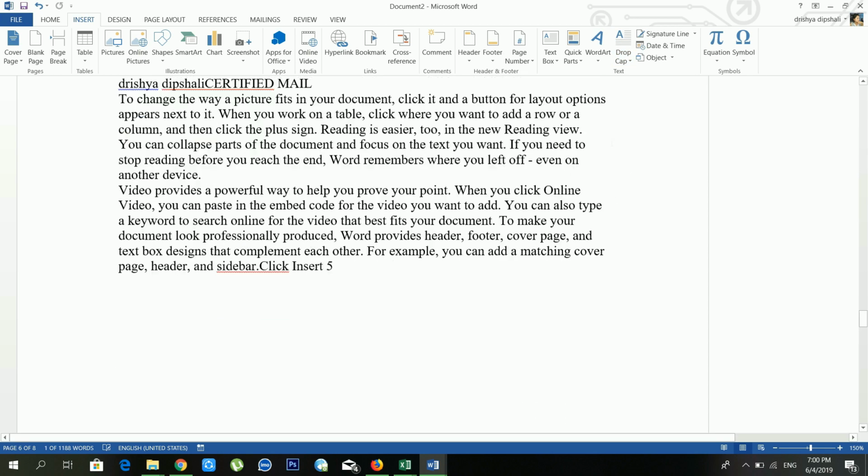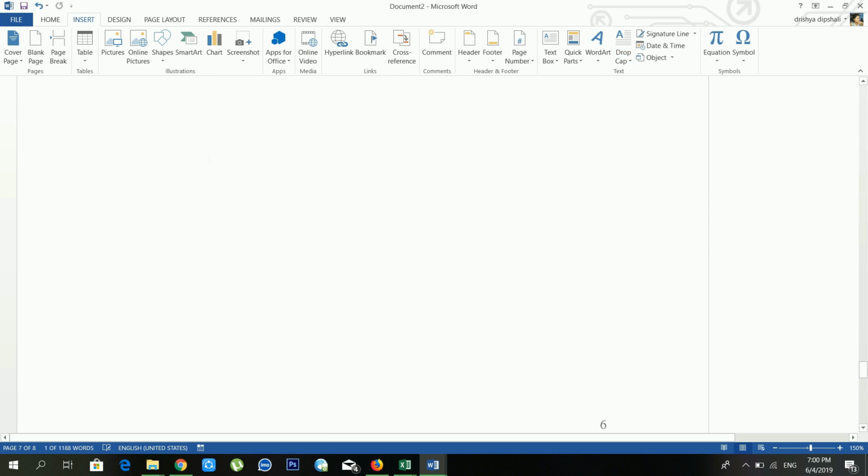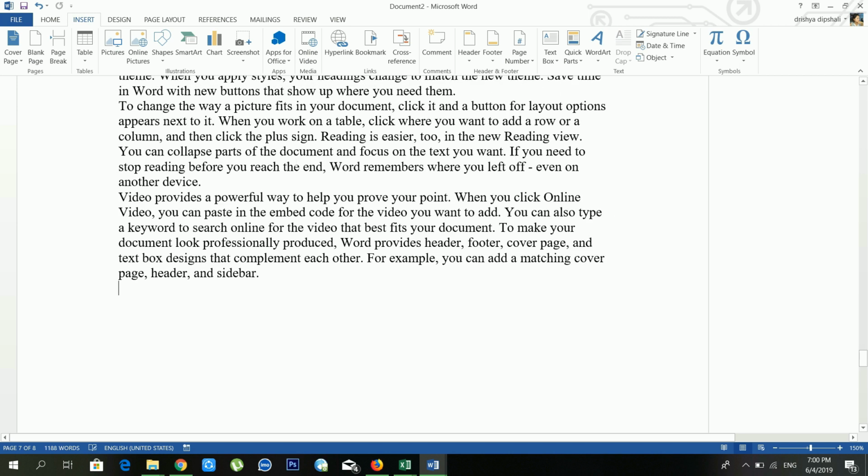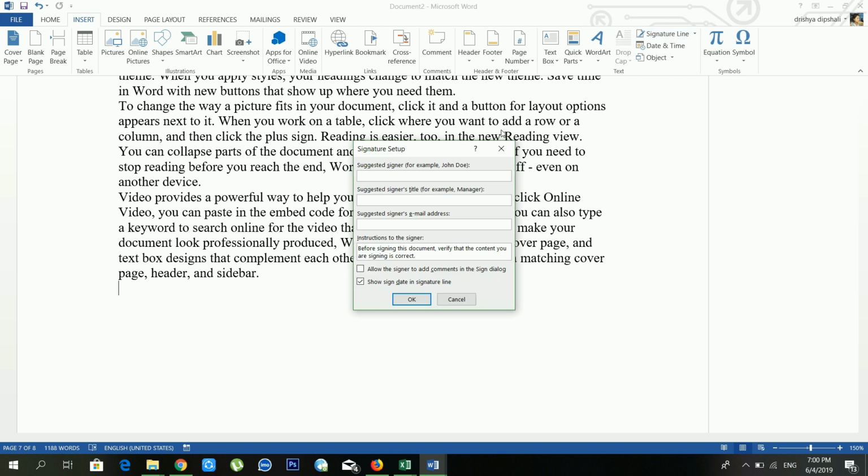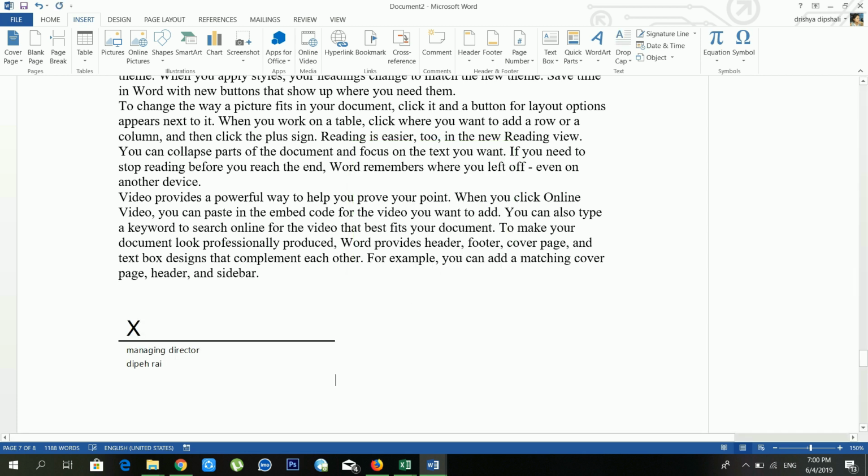Another is signature line. When you are typing a letter, or when you are typing an application, in that case you can use signature line. And from here, just wait for a moment, I am typing managing director, and I'll click OK. Now see, our signature line is available inside our document. Another option is date and time.